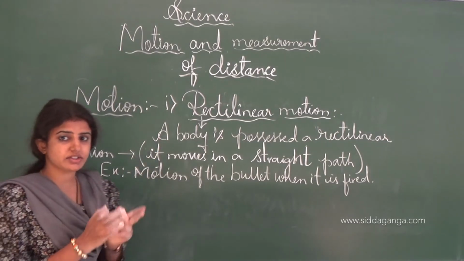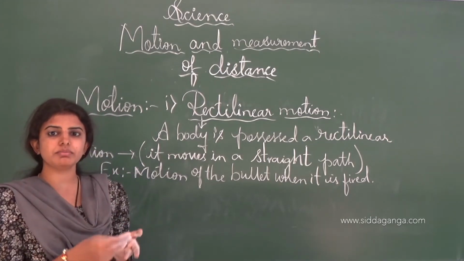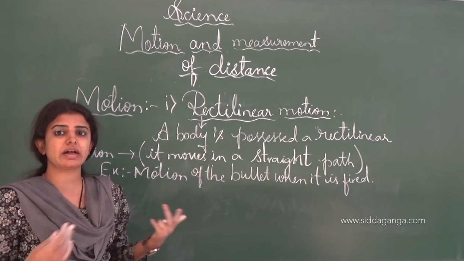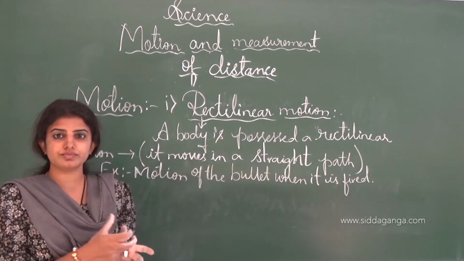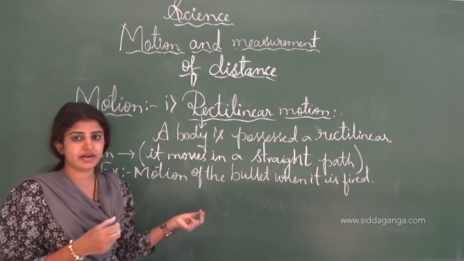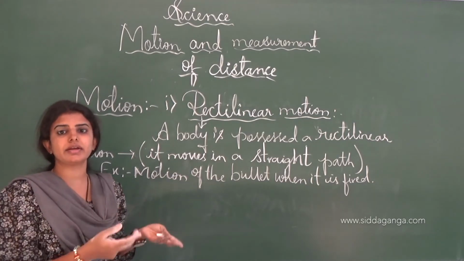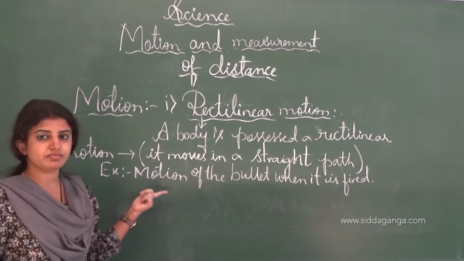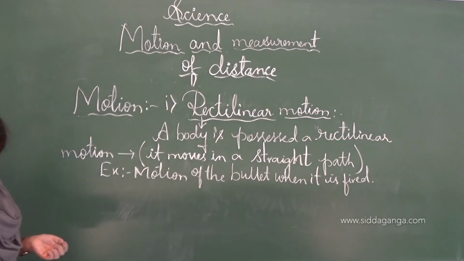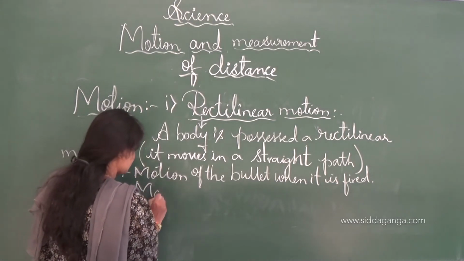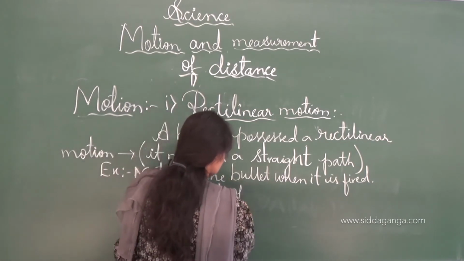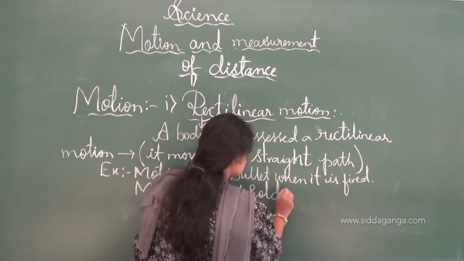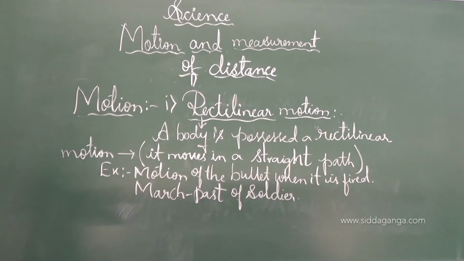See, as I told you, at a given interval of time, the movement of the object takes place, then only we call it a motion. Here, in the motion of the bullet, if we press the gun, the bullet will be fired and will travel in a straight path, and such a motion is called rectilinear motion. Next example is the march past of the soldier. March past of soldier is one of the examples of the rectilinear motion.